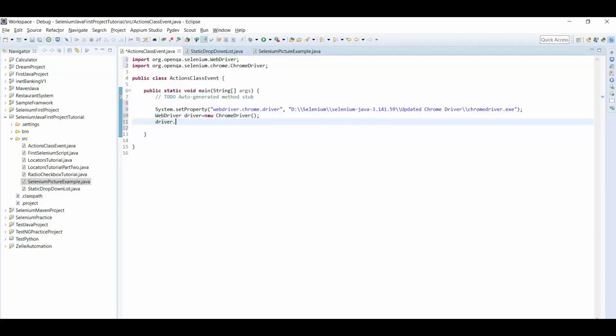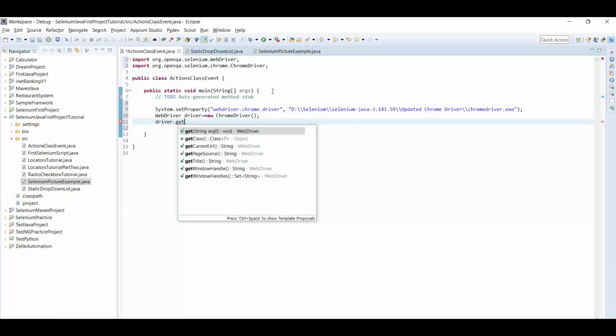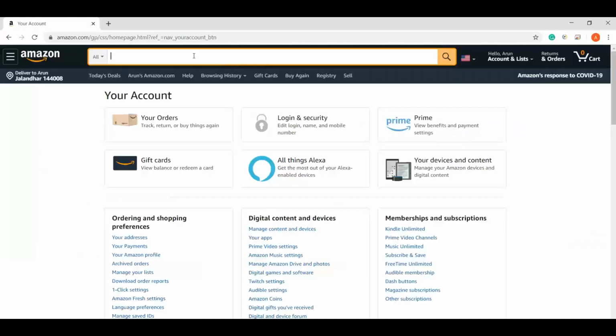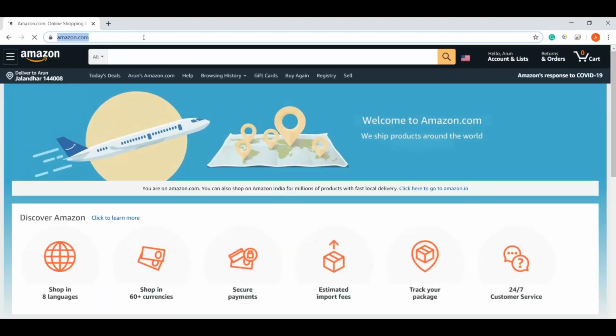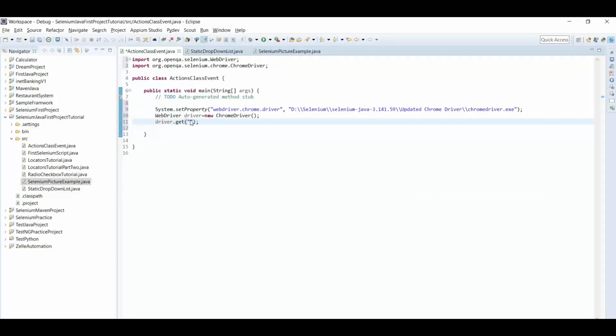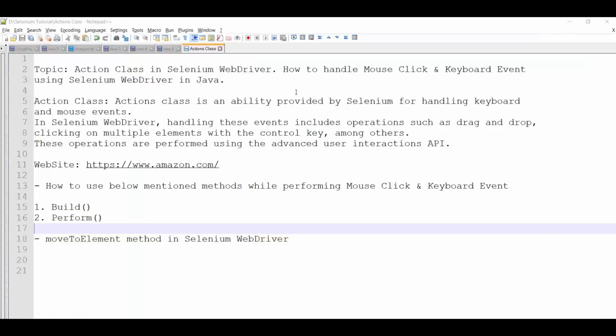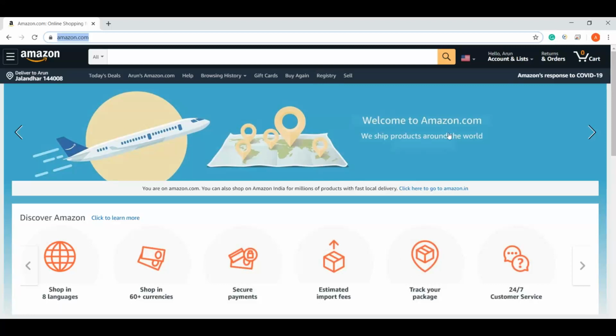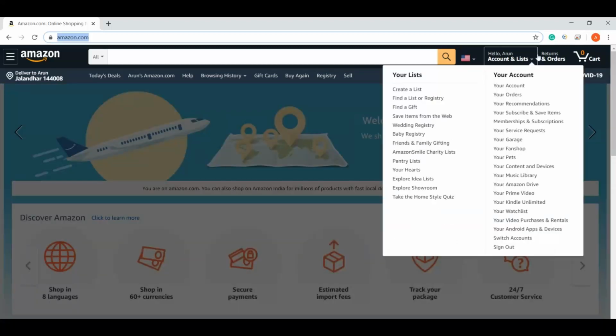So now we have to load the Amazon website first, a home page of Amazon. Just copy that and paste it here. Okay, so till now we have reached here in the code. So now we have to hover our mouse here.